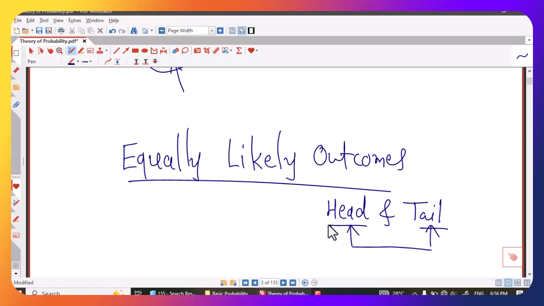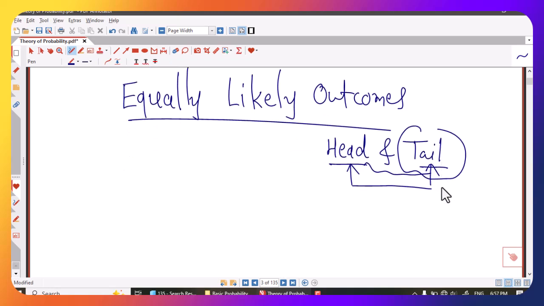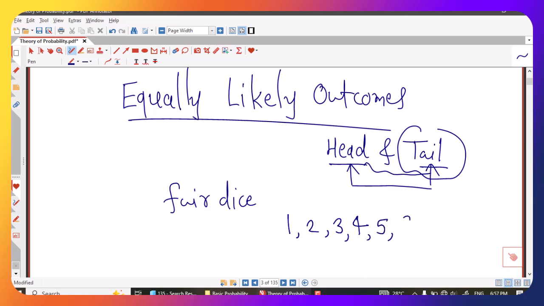We can say that there is a 50% chance of getting head as well as a 50% chance of getting tail. So this type of outcomes are known as equally likely outcomes, and that random experiment is called a random experiment with equally likely outcomes. Similarly, if we are tossing a fair dice, then we have equal chances of getting all these 6 numbers on the upward face of the dice. So here also we can say that all these outcomes are equally likely.